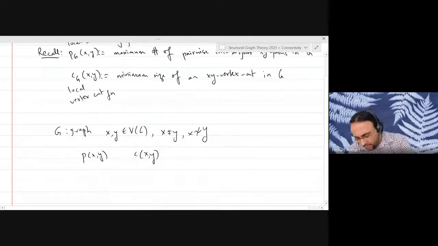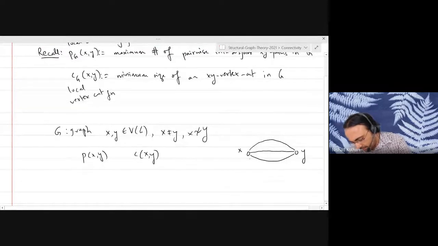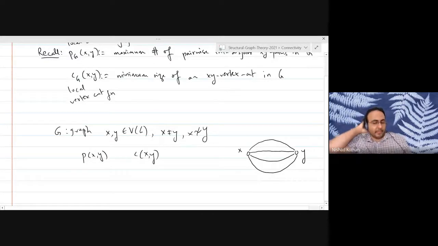Let's make a drawing. Supposing this is x, supposing this is y, and let's say p_xy is equal to 5. Okay, let me make it 4, it's easier. Supposing the maximum number of internally disjoint paths between these two is equal to 4. Then what can you say about this quantity?